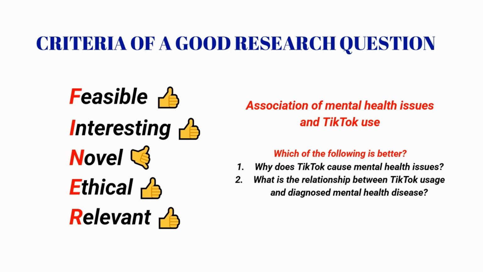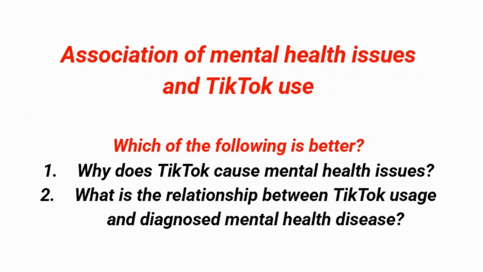Now that we've analyzed the finer criteria of our research problem, which of the two wordings on screen of the research question better reflects our research problem? Now think about it first. I would argue that number two is better in that it more clearly defines that you are only looking for the truth about the relationship between TikTok use and mental health disease, and you have no presuppositions up front. The first one already assumes the causality between TikTok use and health issues, which at the onset shows some bias on our part as a researcher.